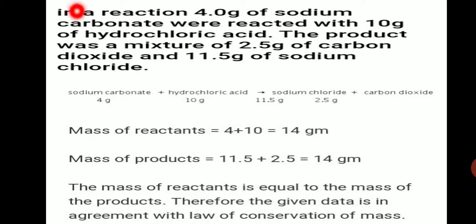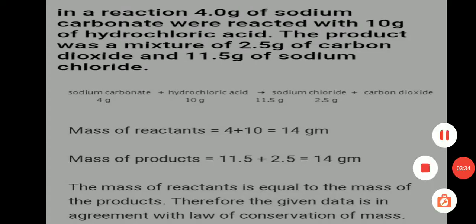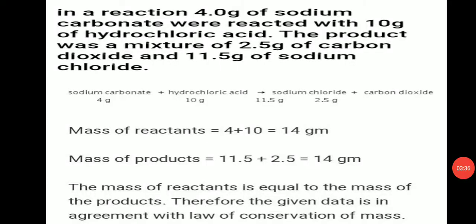The question is, in a reaction, 4 gram of sodium carbonate were reacted with 10 gram of hydrochloric acid. The product was a mixture of 2.5 gram of carbon dioxide and 11.5 gram of sodium chloride. I have discussed this in the last class, but still just listen how to do this problem. It is given that two substances are reacting together. Identify the reactants. Which are the reactants? Sodium carbonate and hydrochloric acid. Every value is given in the question itself.